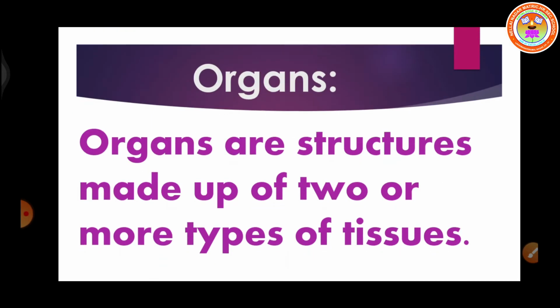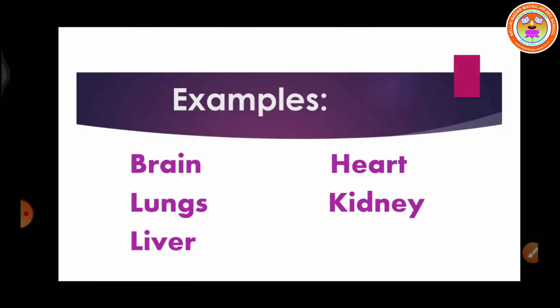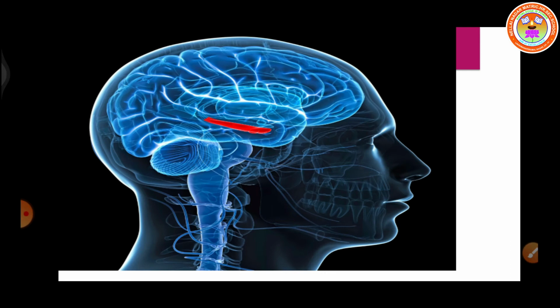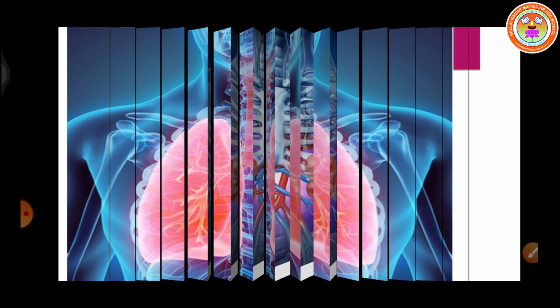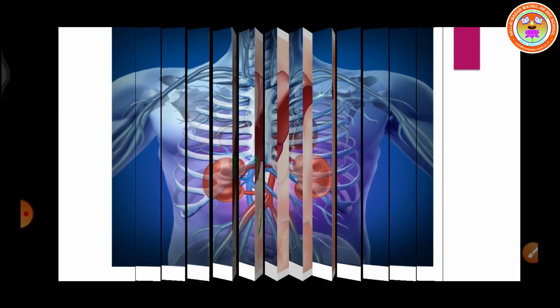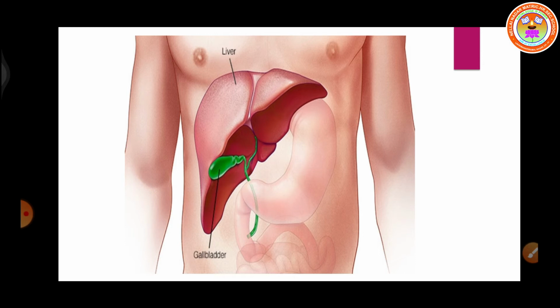Now let us see what is an organ. Already we studied the same. Cells form tissue, tissues form organ. Organs are structures made up of 2 or more types of tissues organized to carry out a particular function. For example, brain, heart, lungs, kidneys, liver, etc. They are responsible for a particular function. For example, heart pumps the blood, lungs are for gas exchange.